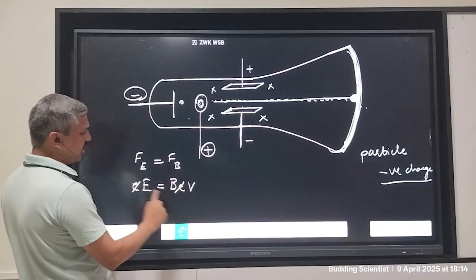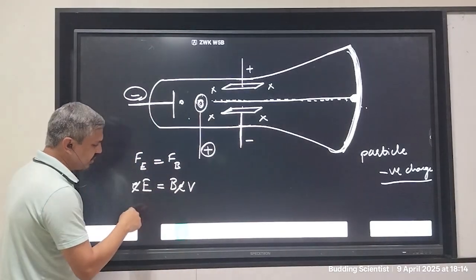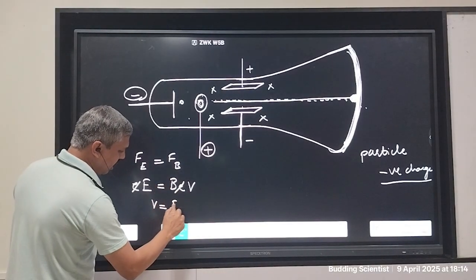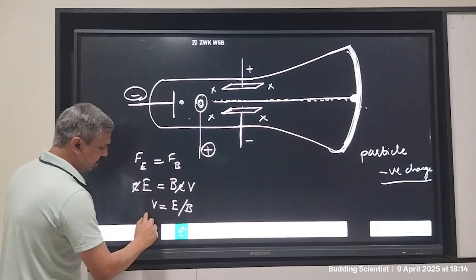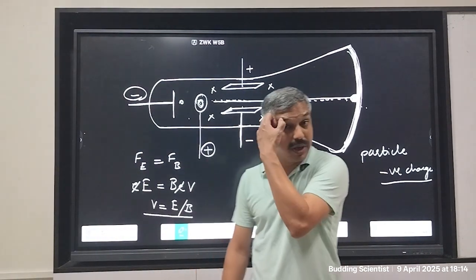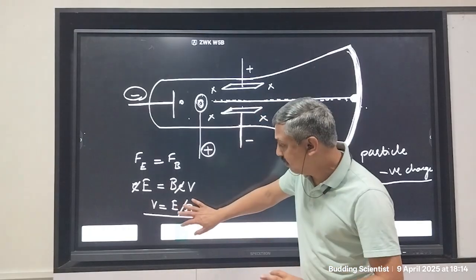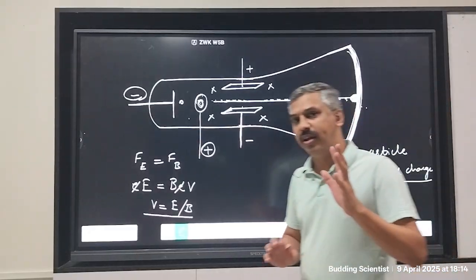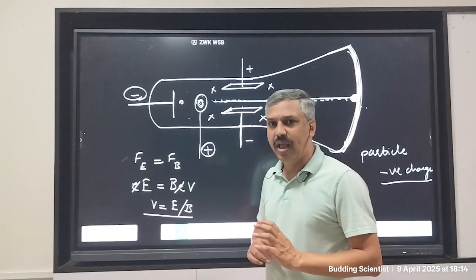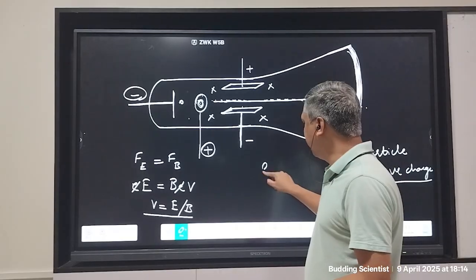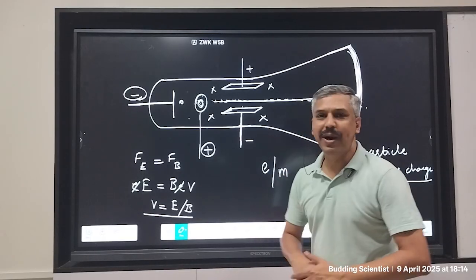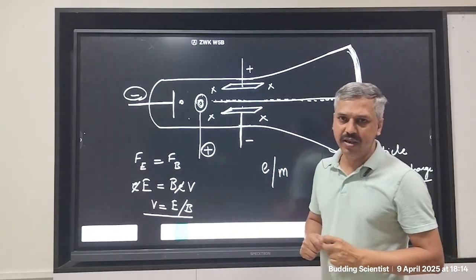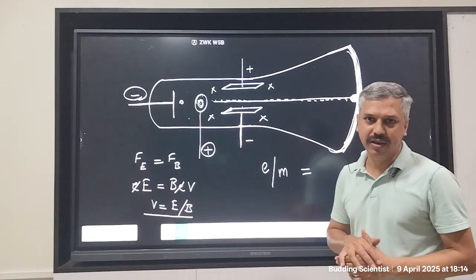e gets cancelled. e is the charge on the particle. The charge gets cancelled, which is the same on both sides. So we have V is equal to E upon B. So the velocity of the charged particle was also calculated. Now the velocity of the charged particle is known. The nature or the charge of the charged particle is known, that it is negatively charged. And further experimentation gave e by m, the charge on the particle divided by the mass of the particle. This ratio was also determined.